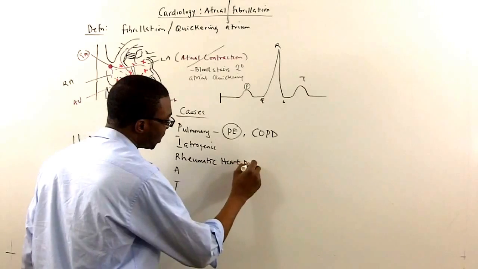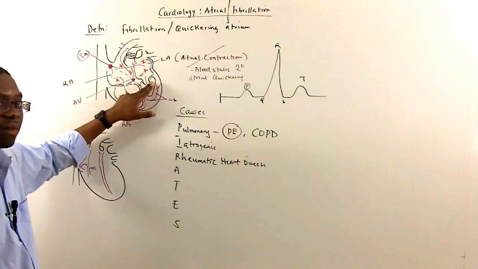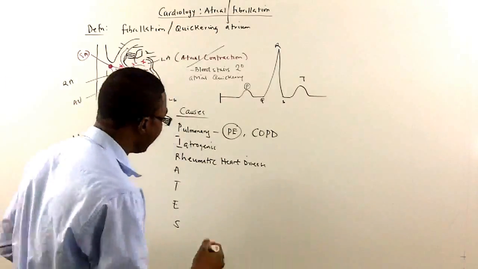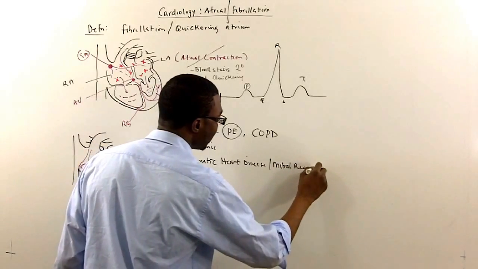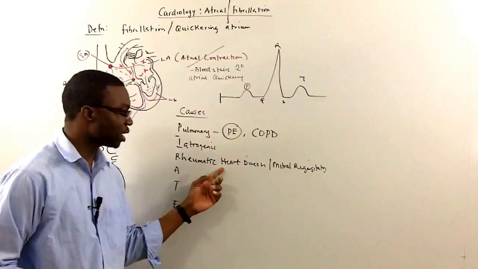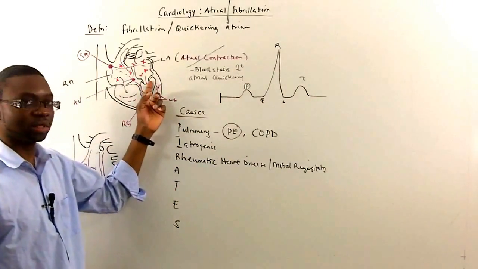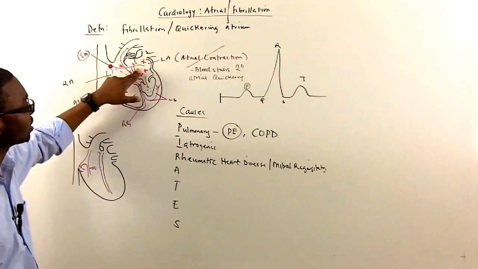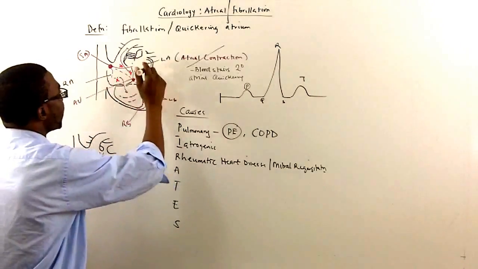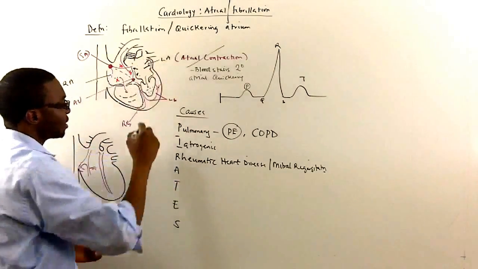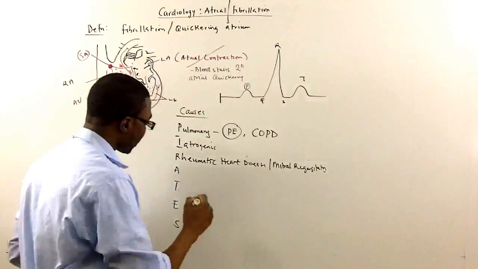Rheumatic heart disease can cause stenosis of the mitral valve. So these patients can also develop mitral regurgitation, right? Rheumatic heart disease usually occurs in patients that have a history of a strep throat that wasn't treated, and eventually they develop mitral stenosis. This mitral stenosis will cause this patient's atrium to be dilated. It stretches the wall of the atrium, right? So when I stretch the wall of the atrium, it affects these atrial muscles and predisposes them to developing atrial fibrillation.